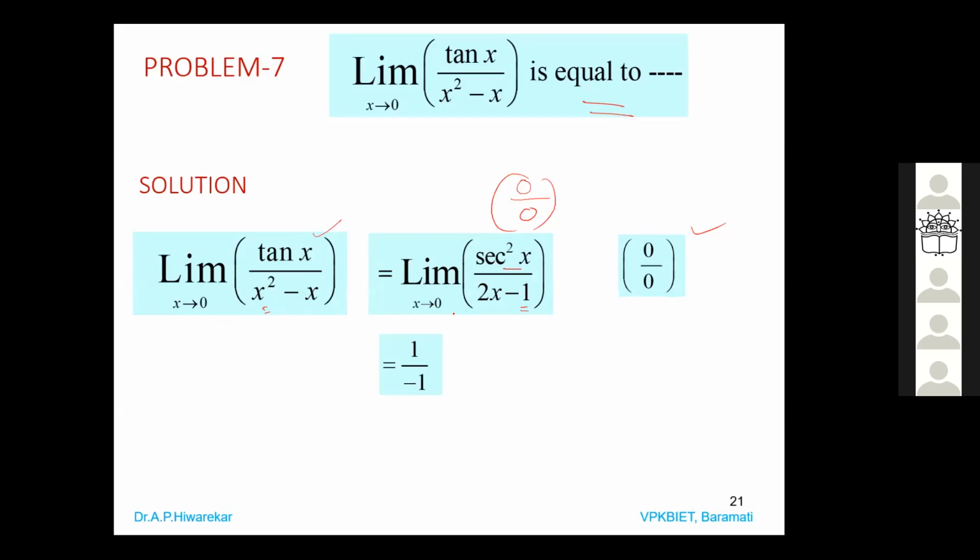And when we apply the limit again for this term, you are getting sec square 0. Sec means 1 by cos, so that is 1. Divided by this, it is minus 1 because x is 0. So we are getting 1 by minus 1, and the answer is minus 1. So within a minute, you can deal with this problem.